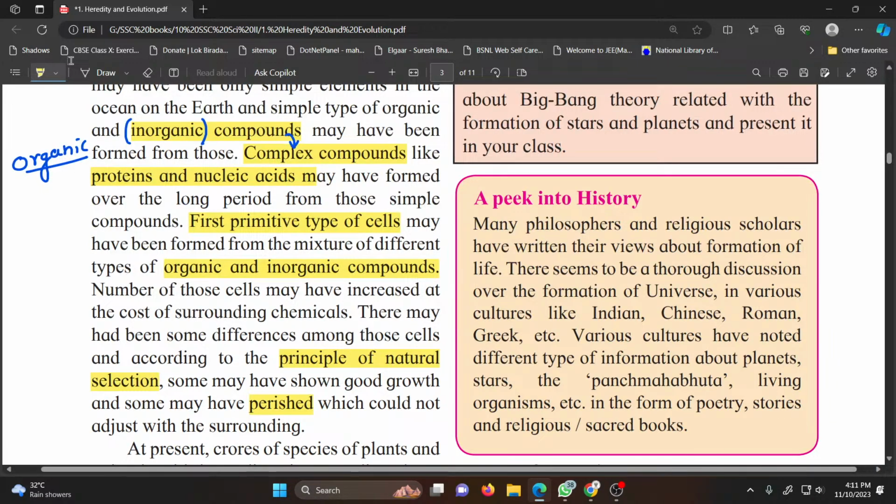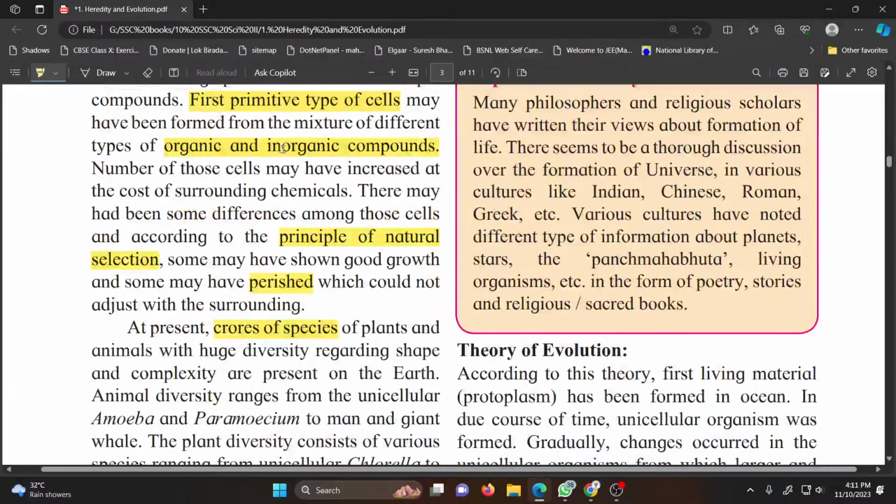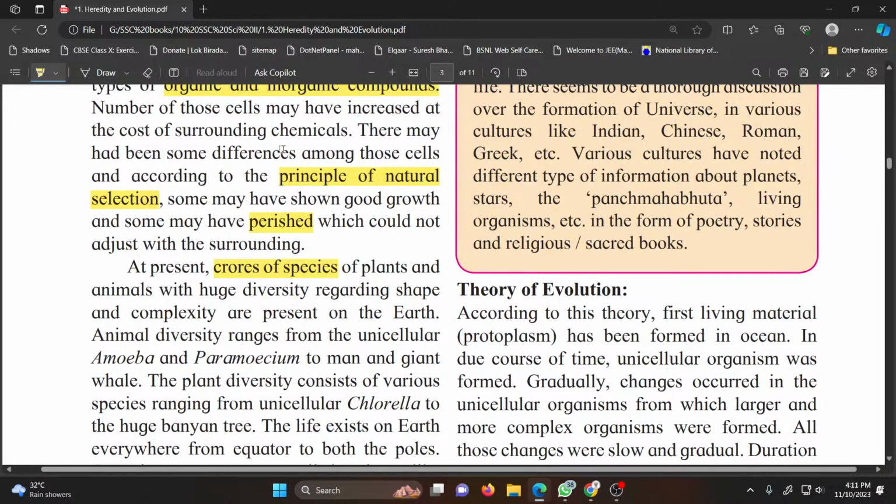So that was the beginning of the biotic evolution, and at present we see that crores of species of plants and animals are present around us, and the complexity varies to a great extent.